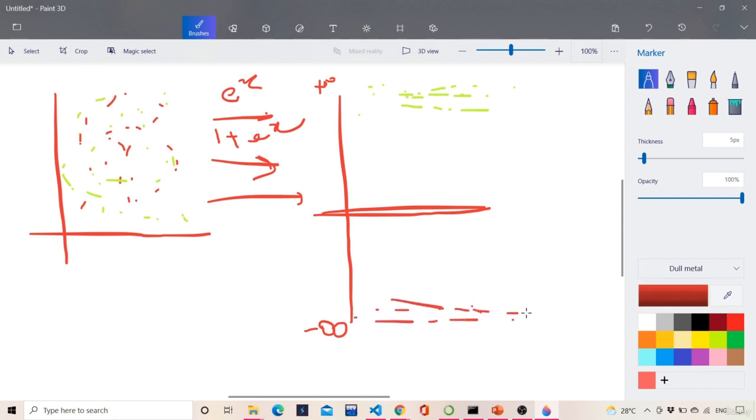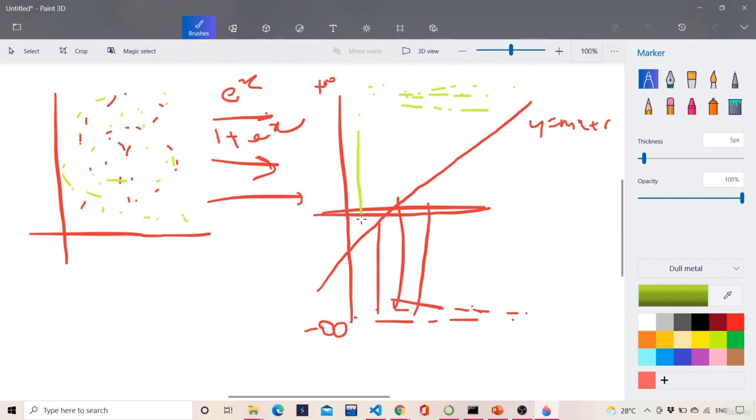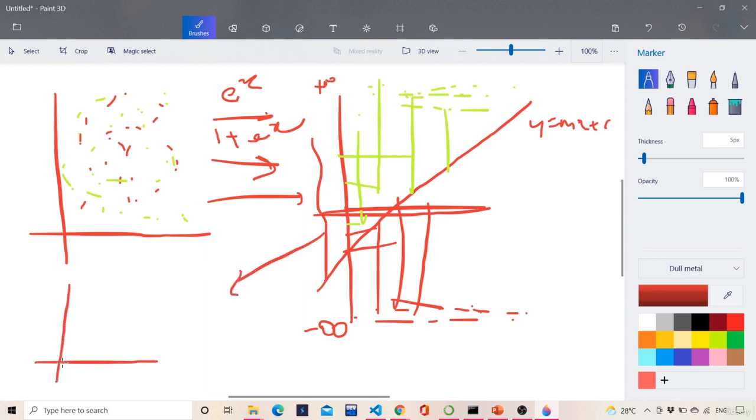Now it will try to plot a line, y equals mx plus c, and all these data points will be reflected on this line. We find the reflection of these points on the x-axis, and then on the y-axis we again plot a sigmoidal curve, something like this, where this axis is x and this axis is y, and this will be the threshold.